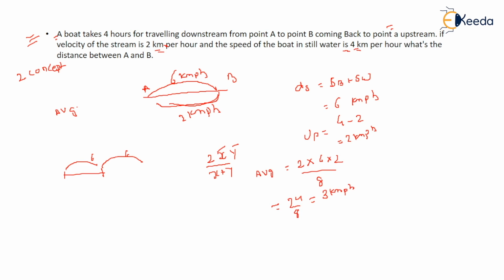This is the average speed. And for how many hours did it travel? 4 hours, right? The entire journey is 4 hours. Now you have the average speed and you know the time, so you can find out the distance, right? How much he traveled. He traveled at a speed of 3. Your formula is speed equal to distance upon time. So you know the average speed, you know the time for which he traveled, 4 hours. Find out the distance. That is 12 kilometer. The 12 kilometer is the entire distance, going and coming. So what it asks is A to B. So A to B is half of the total distance. The distance will be 6 kilometer only. Okay, simple. Let's move towards the next question.